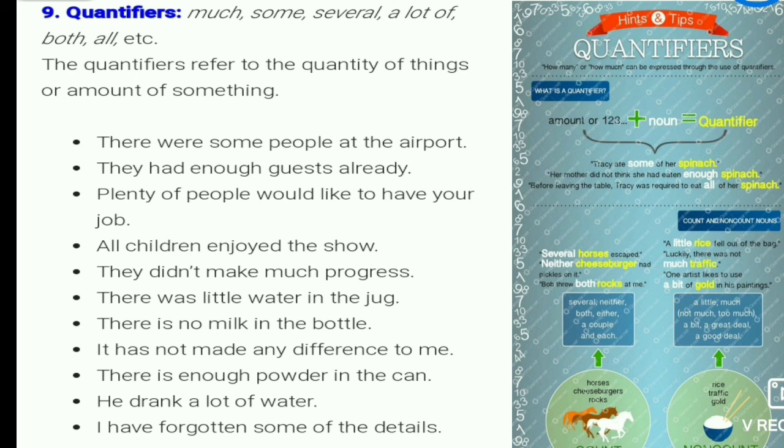These quantifier determiners refer to the quantity of things or the amount of something. So the examples: There were some people at the airport. They had enough guests already. Plenty of people would like to have your job. All children enjoy the show.